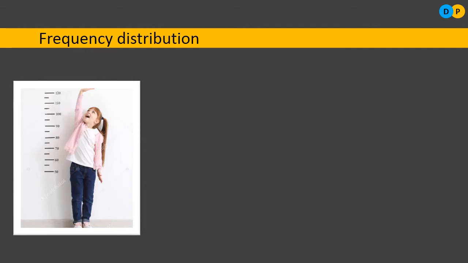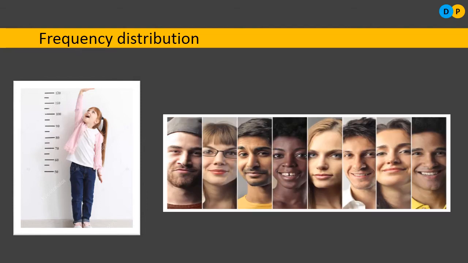Similarly, then what is attribute? For example, let us notice here there are people of having different shades. Some of them are fair, some of them are dark. So there are different skin tone. Is it possible for us to measure them exactly what is their skin tone? No, you cannot measure them exactly in a scale. So what is attribute? A qualitative characteristic which varies from unit to unit is called attribute.